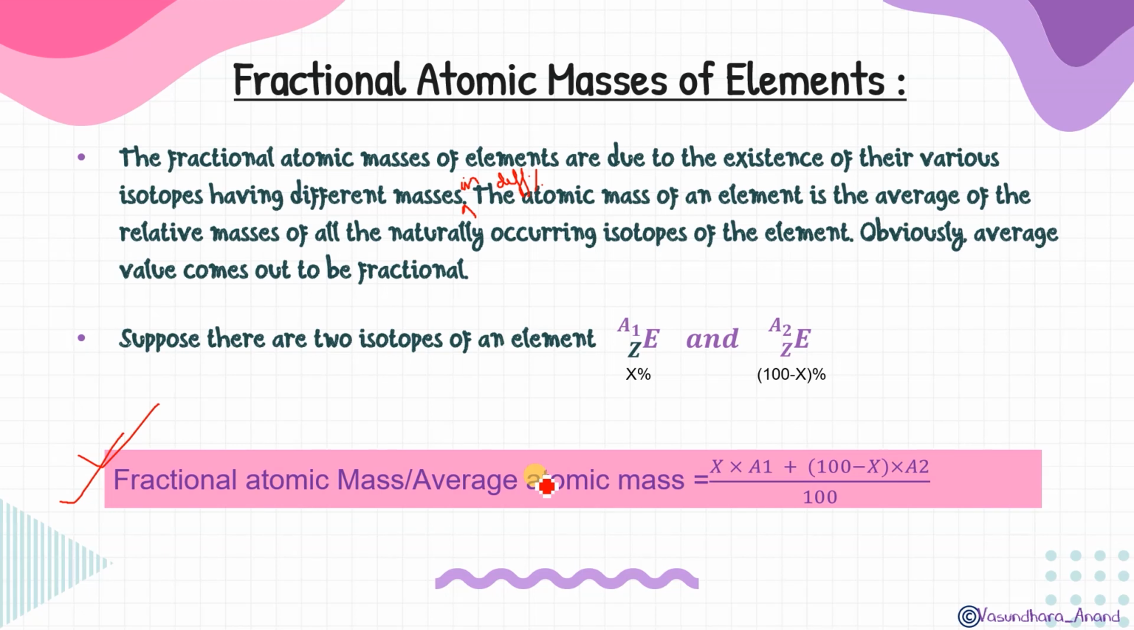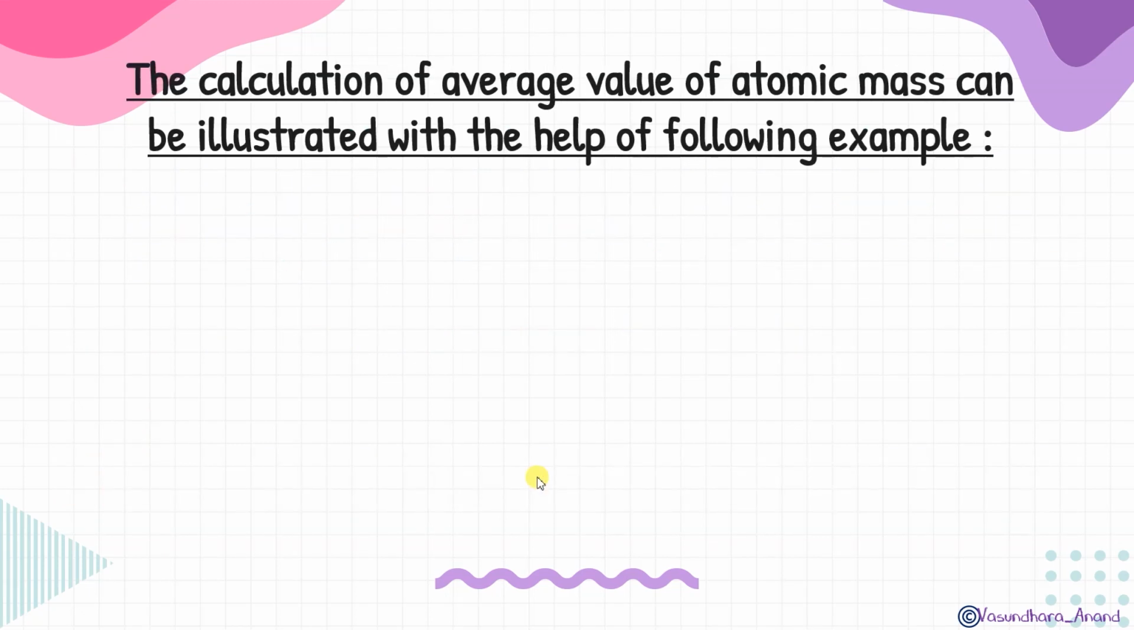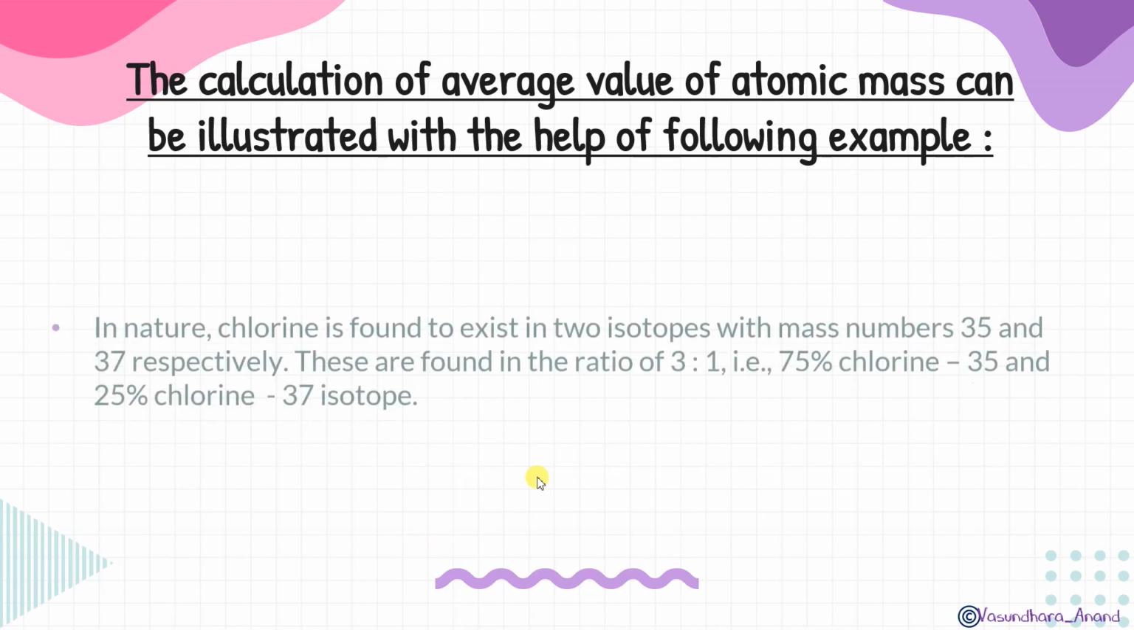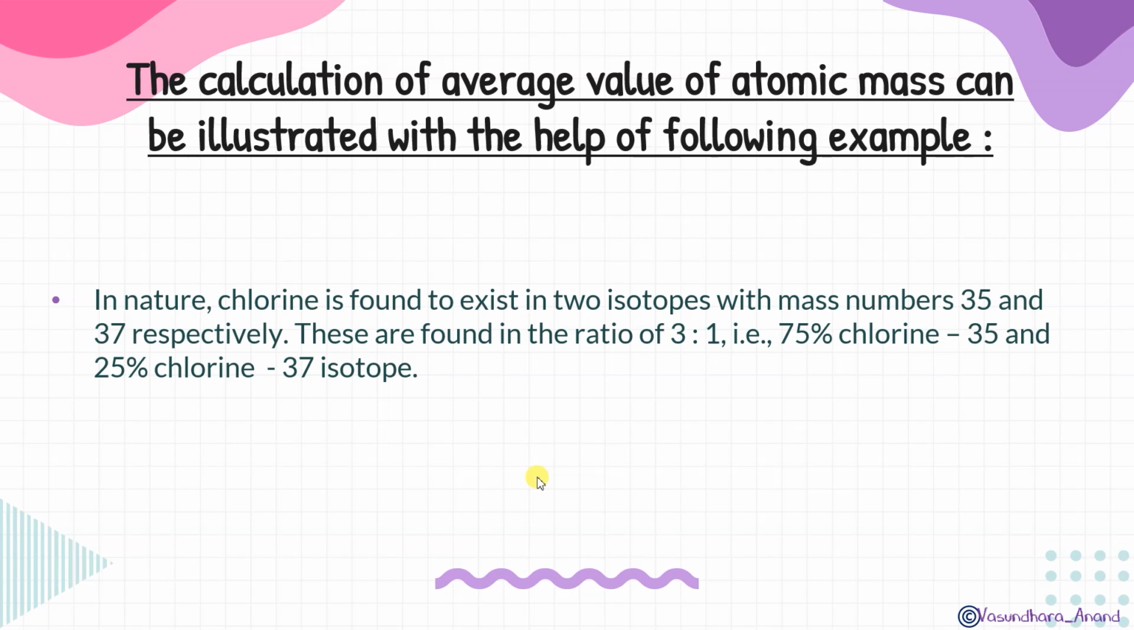So we will do that. Let's see. The calculation of average value of atomic mass can be illustrated with the help of the following example. Let's see the example. In nature, we have chlorine. Chlorine exists as 35 and 37. So the atomic mass of one isotope is 35. This is considered A1. And the atomic mass of the second isotope is A2.